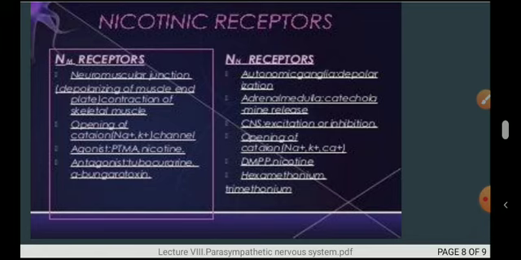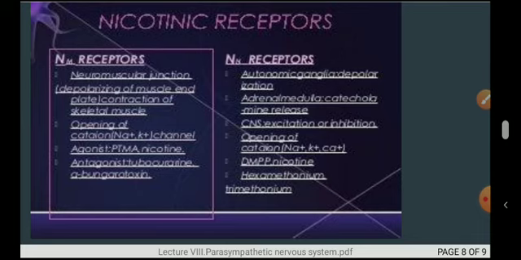On the basis of the name, these are exactly present in the neuromuscular junctions. It will cause the contraction of the skeletal muscles. Again, opening of the cations, calcium and potassium ions. They have the agonist role with nicotine and an antagonistic role with the next category. Now next, that is the neuronal nicotinic receptor, or neuronal type nicotinic receptors.